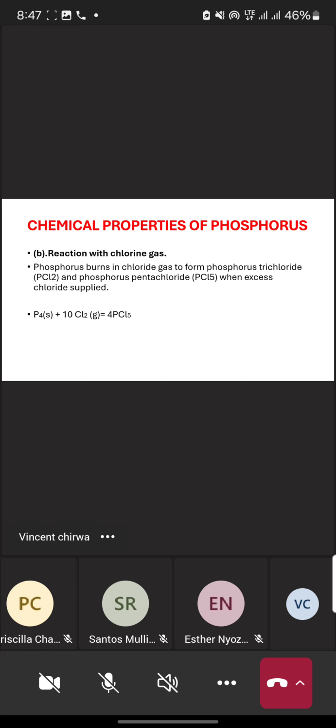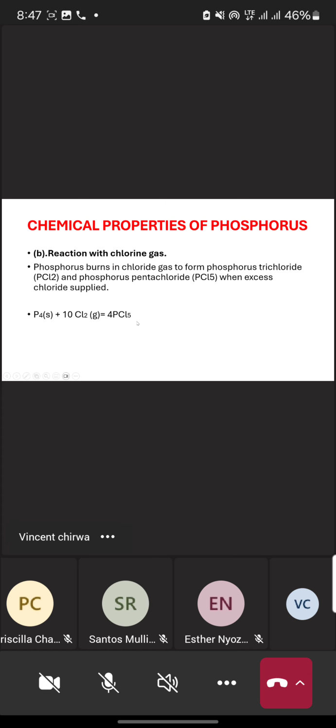Meaning this compound, phosphorus pentachloride, has 1 phosphorus as well as 5 chlorine because of the word penta. Below is our chemical equation, which says phosphorus reacting with chlorine produces phosphorus pentachloride.